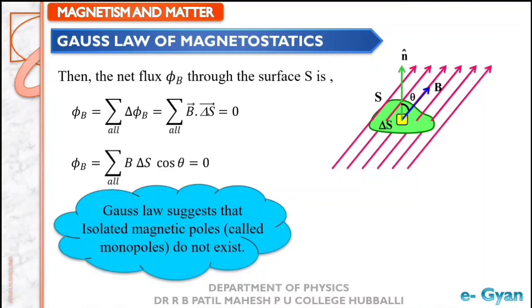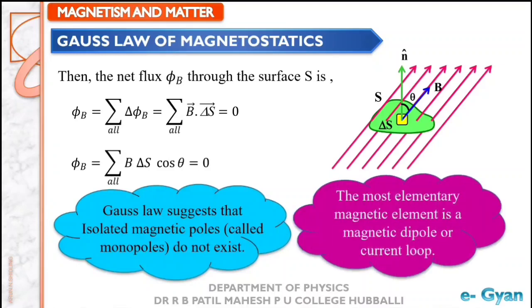That means there does not exist a single pole. So we cannot have only a north pole nor only a south pole, but they exist together. That means the most elementary magnetic element will be a magnetic dipole or else a current loop. Thus we cannot have any monopoles in the universe.